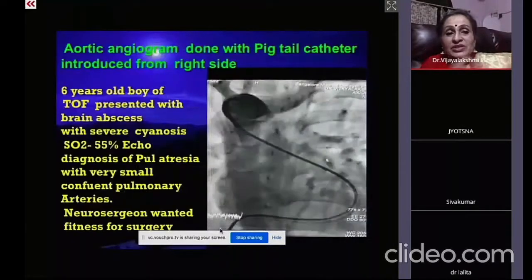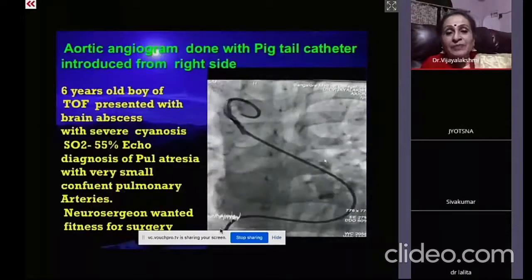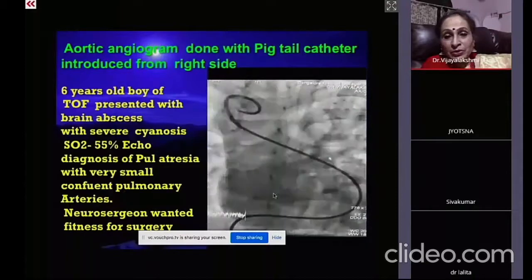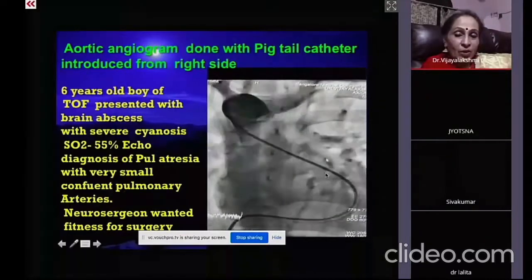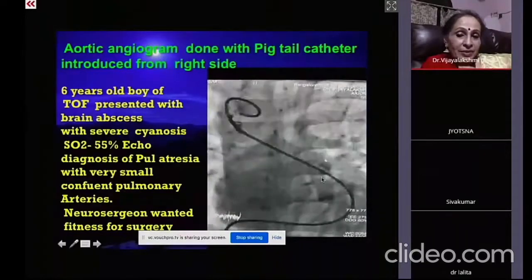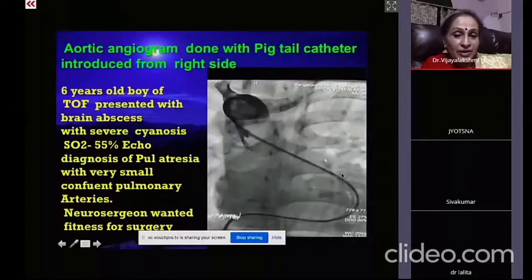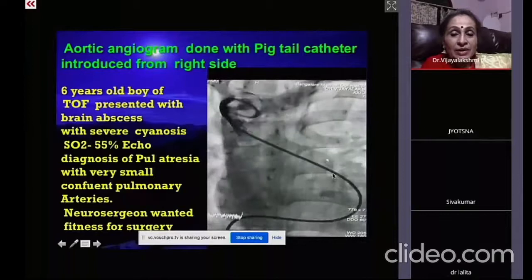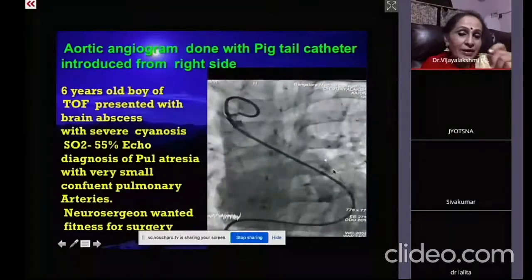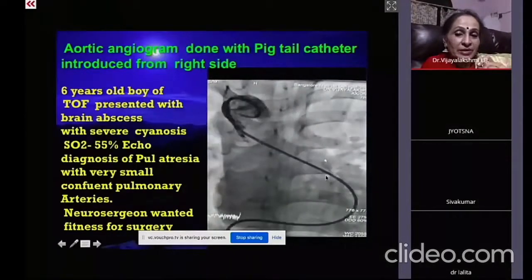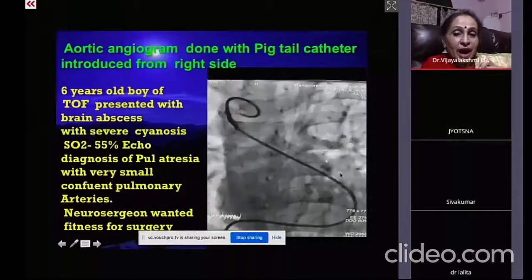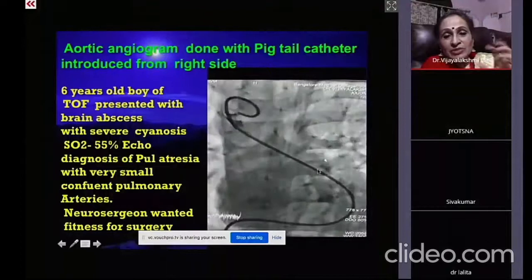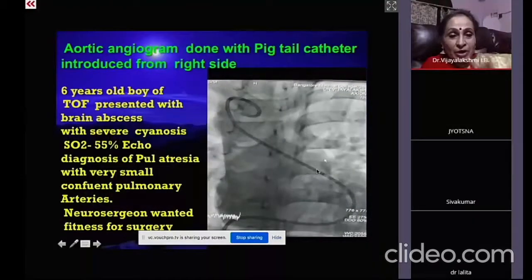This is a 6-year-old child who came with a brain abscess, and the neurosurgeon referred to me for fitness for surgery. When I did the echo, I found that there were confluent pulmonary arteries, the native pulmonary artery, you can see here, but it was atretic. And hardly there was a 1 or 2 millimeter distance between the RVOT and the pulmonary artery. So I requested them, give me a chance, let me try. I'm not sure, but I'll try.